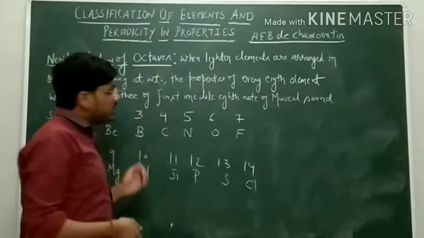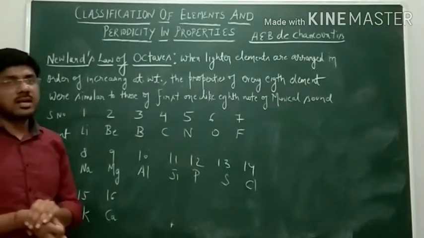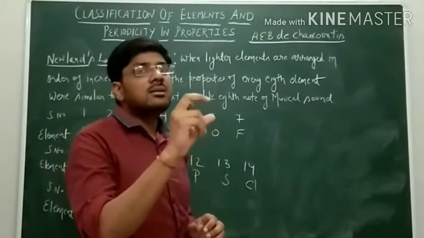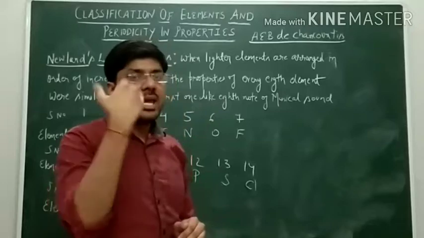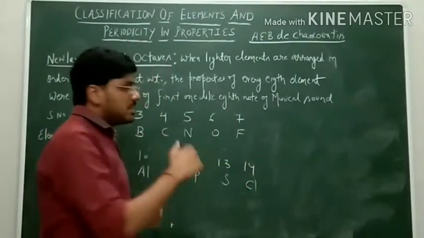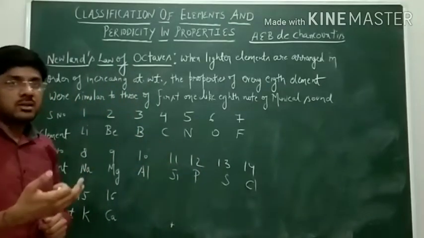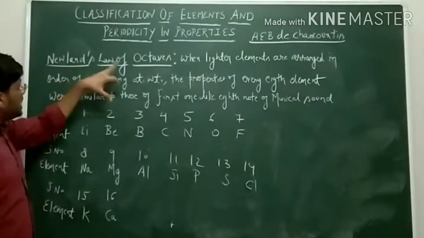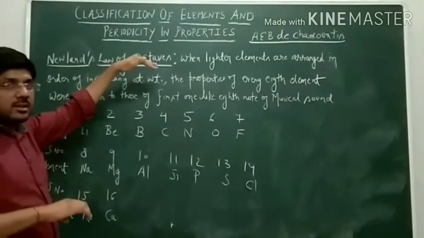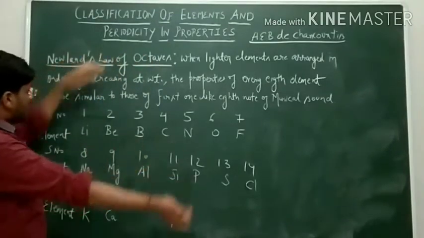Note, we all know that in musical sound we have the notes sa, re, ga, ma, pa, dha, ni, and after that again sa comes. That is, the 8th element is a repetition of the first. Similarly, he basically combined chemistry and music together to arrange the elements.